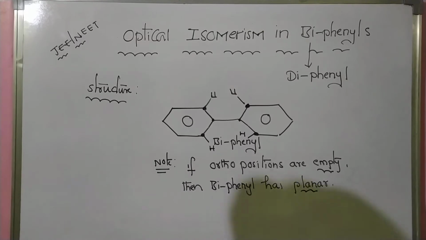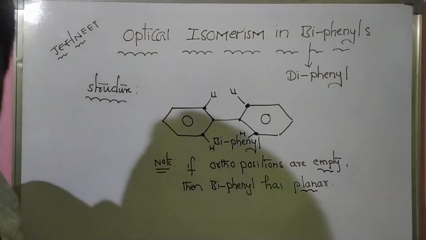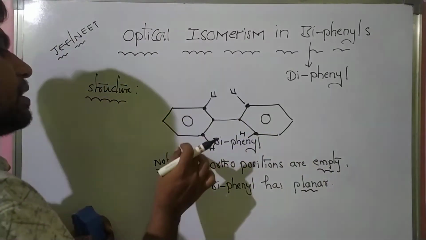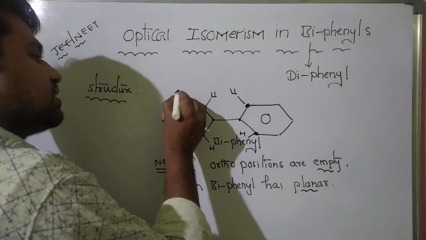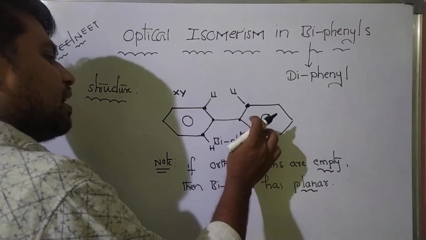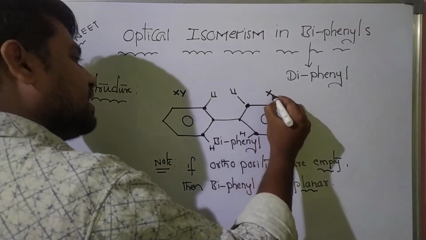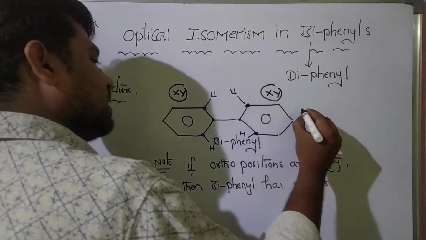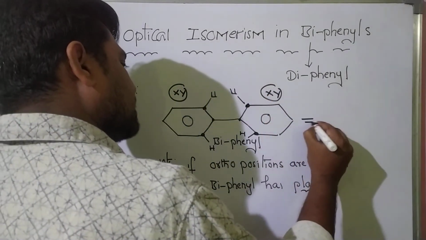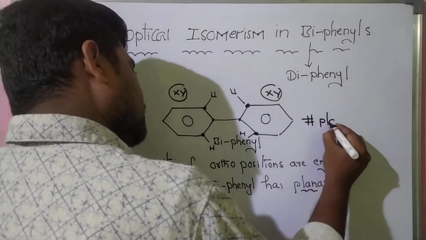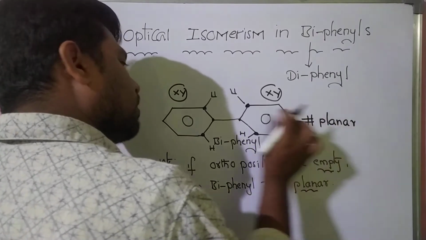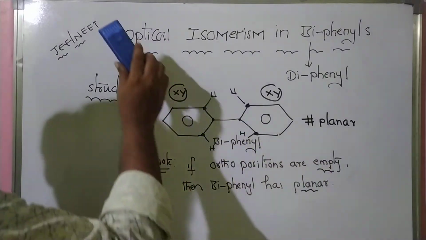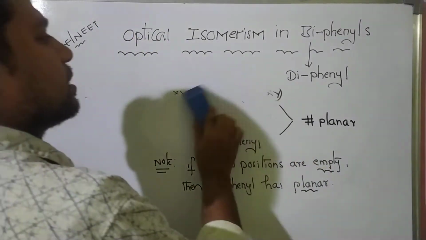Okay. Next. So planar structure means this benzene nucleus is in the XY plane and this benzene nucleus is also in the XY plane, means both are in the same plane. Hence the molecule is planar. So this molecule is planar. Okay, students. Now, next.